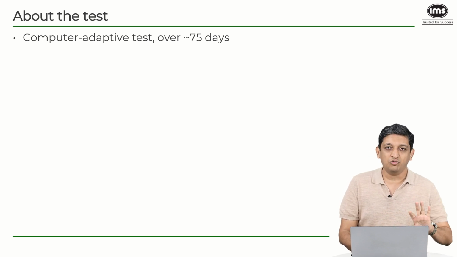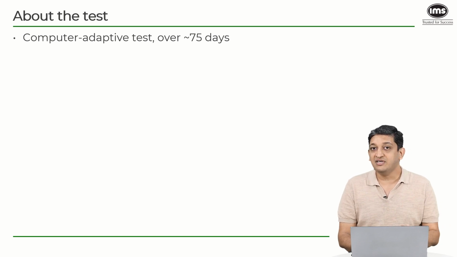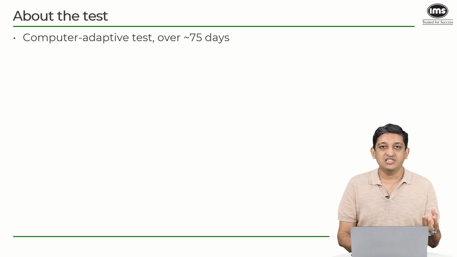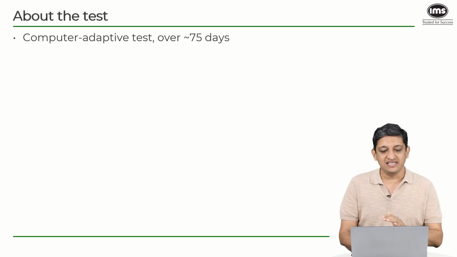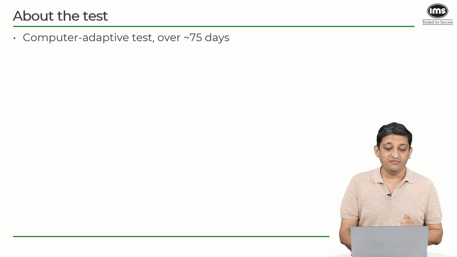Now, NMAT is conducted over approximately 75 days. Typically it will start somewhere at the end of September or beginning of October and will continue till the end of December. Sometimes they might also open additional slots to accommodate people who might not have been able to book slots earlier. That is something which will be on an annual basis, and we will definitely let you know in case there are some changes in this mode of delivery.